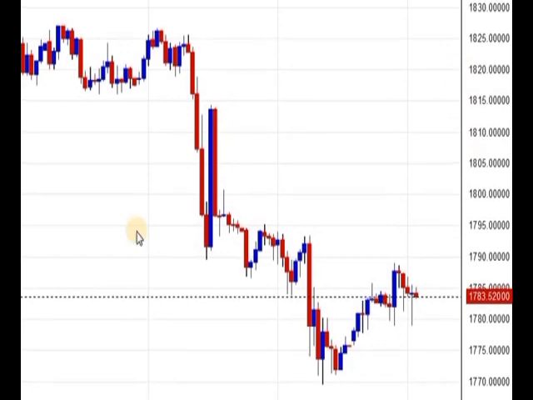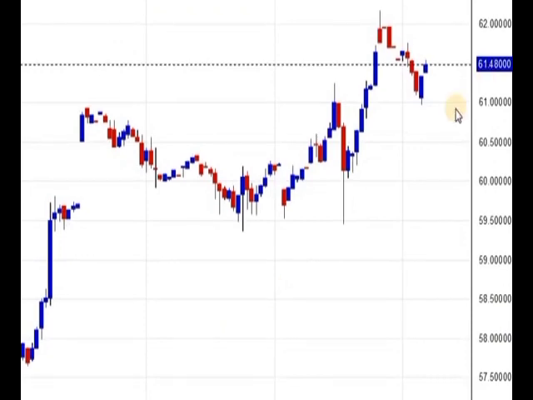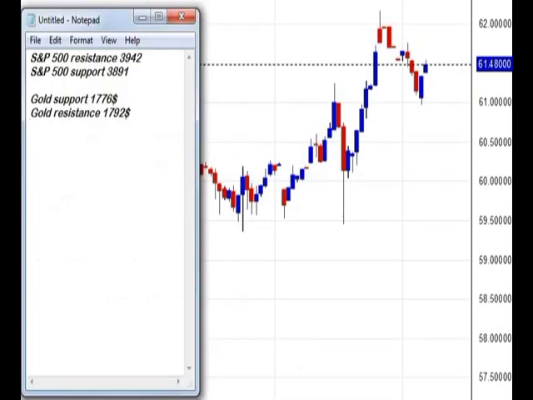Now let's move on to crude oil. This is crude oil chart. Currently it is trading 61.50. It made high of 62.20 today and low 60.97. Currently it is fixed at 61.50. Let's have a look at resistance and support. After that we will see Euro and Bitcoin.